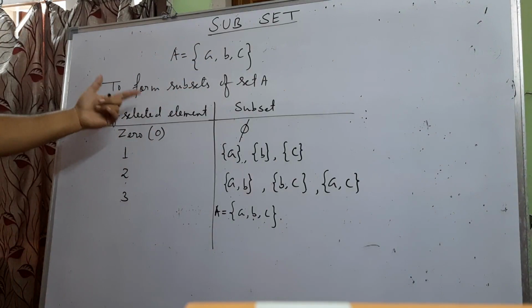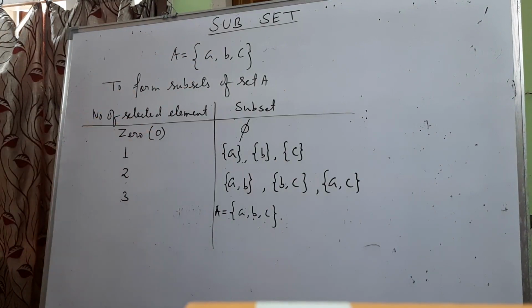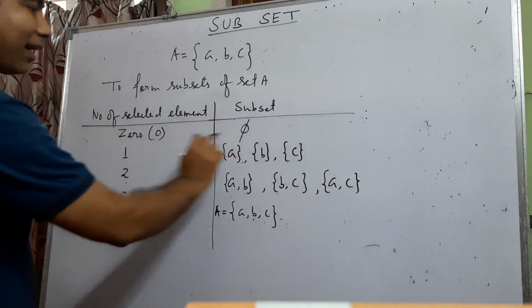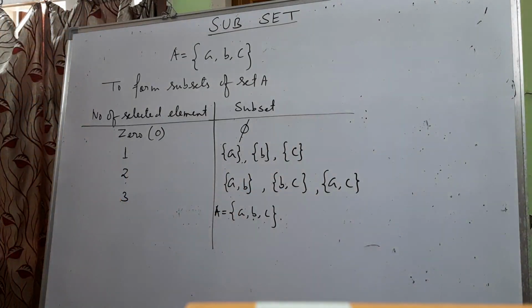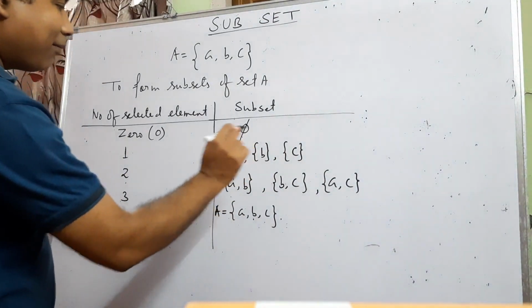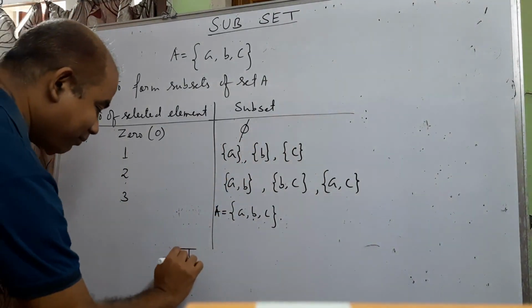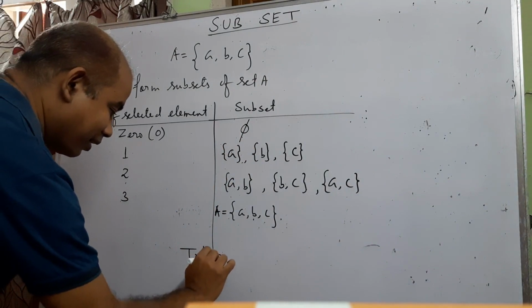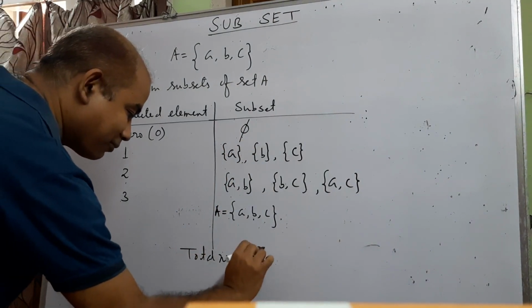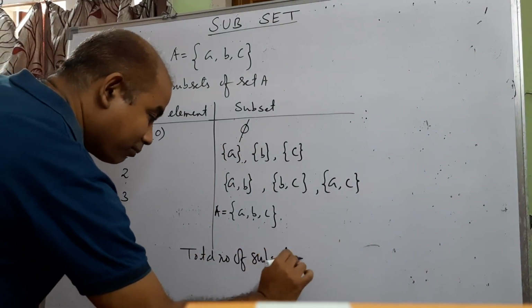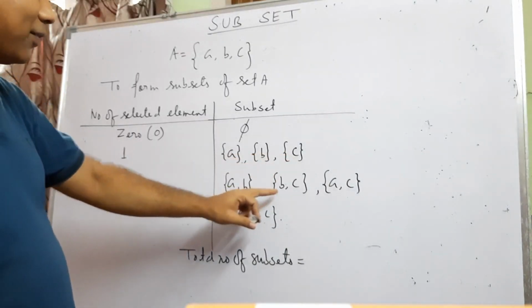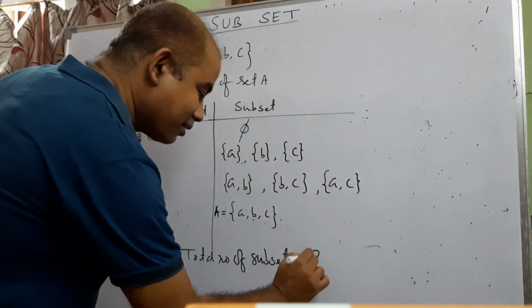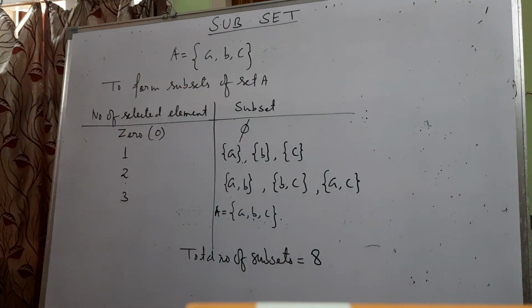You cannot select less than 0 elements because a number cannot be negative. So I think these are the possible ways of selecting objects. Now if I count the total number of subsets, my answer will be 1, 2, 3, 4, 5, 6, 7, 8. 8 is the answer.